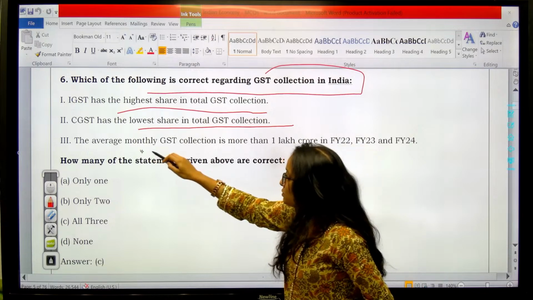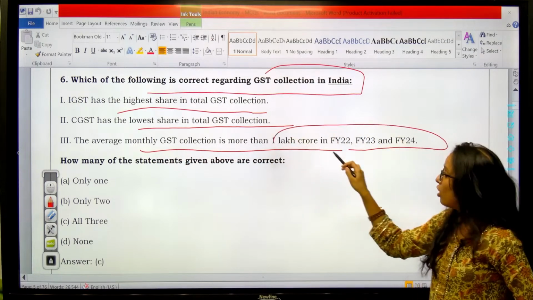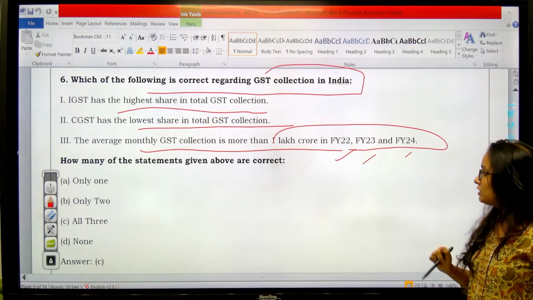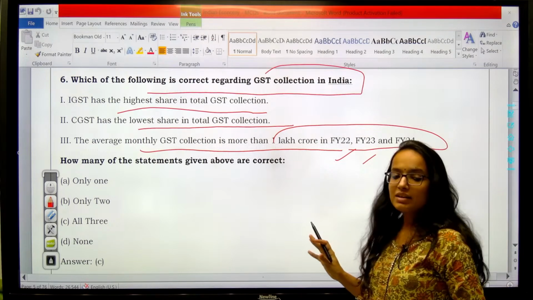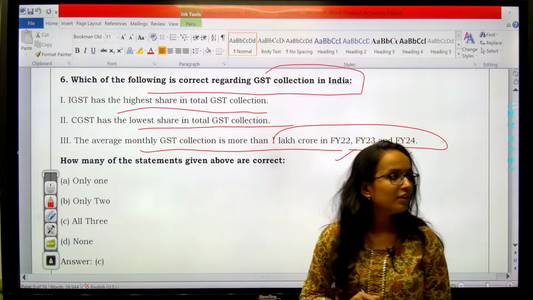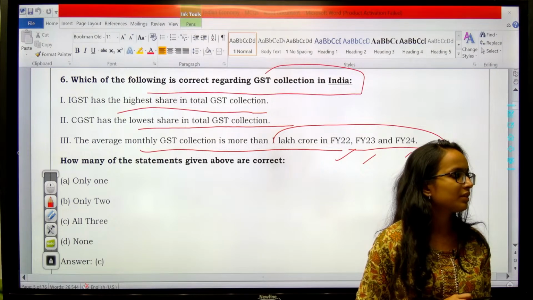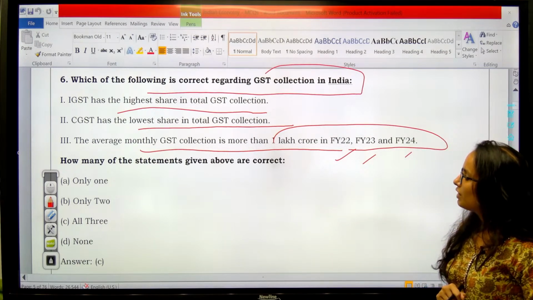Or the average monthly GST collection is more than 1 lakh crore for all these financial years: 2022, 2023 and 2024. Which of the above are correct regarding GST collections in India?